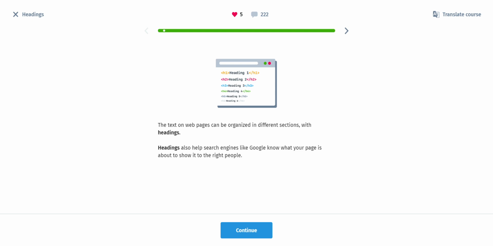Part 3 of our HTML and CSS series, and in today's video we're going to learn about HTML headings. The text on a web page can be organized in different sections with headings. So the HTML element which is used to organize text in a web page or website is headings. Headings also help search engines like Google know what your page is about to show it to the right person.